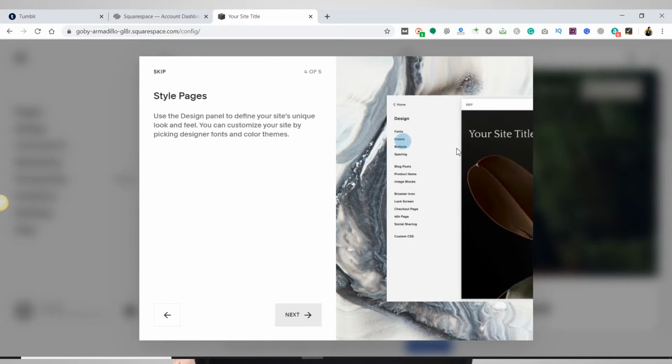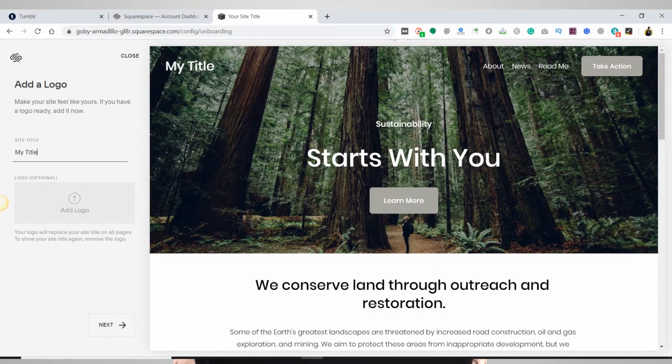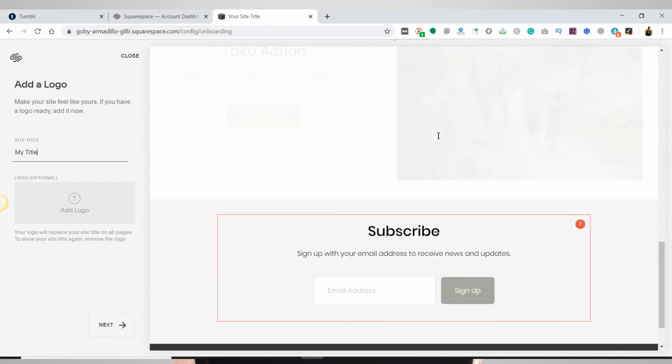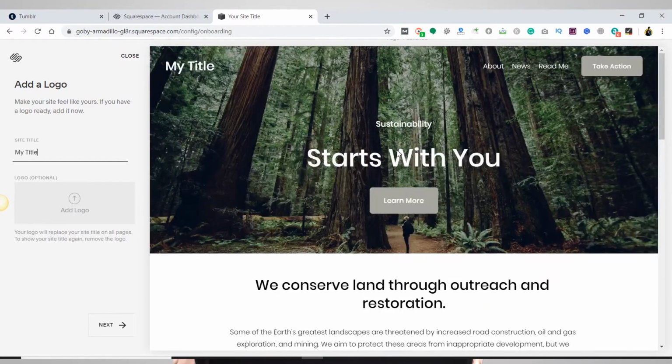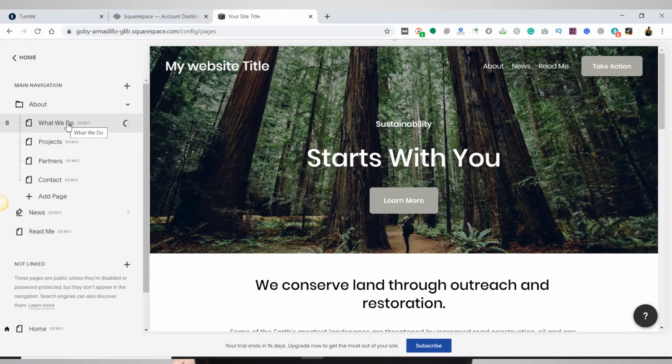next, and you can learn everything from here. It is showing just tutorial things. So if you want to learn, you can learn from these small quick tutorials. So this is how your website looks when you just started. So you can edit everything. If you want to edit this my title section, you can edit from here. Okay, if you want to change this title, let's suppose my website title, it will be reflected in your website. So go ahead and explore this.